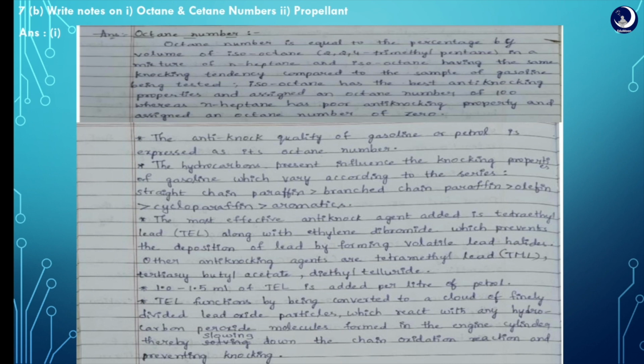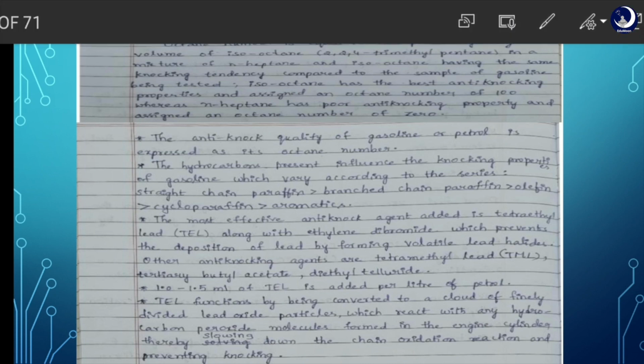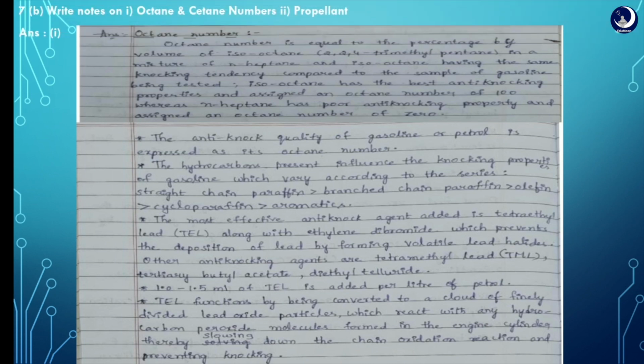7b. Write notes on octane and cetane numbers and propellant. Octane number. Octane number is equal to the percentage by volume of isooctane, that is 2,2,4 trimethylpentane, in a mixture of n-heptane and isooctane having the same knocking tendency compared to the sample of gasoline being tested. Isooctane has the best anti-knocking properties and is assigned an octane number of 100, whereas n-heptane has poor anti-knocking property and is assigned an octane number of 0.